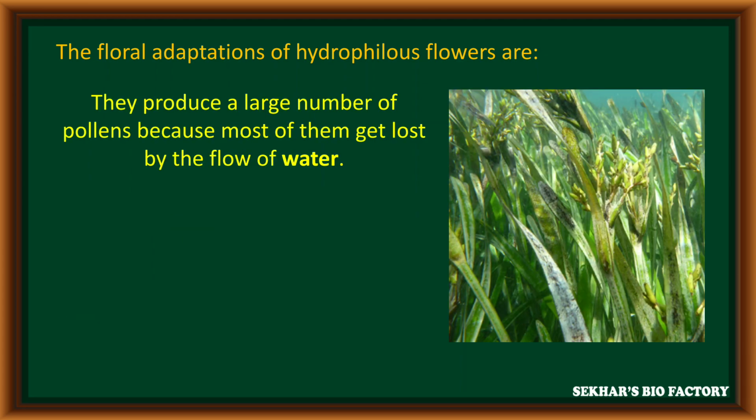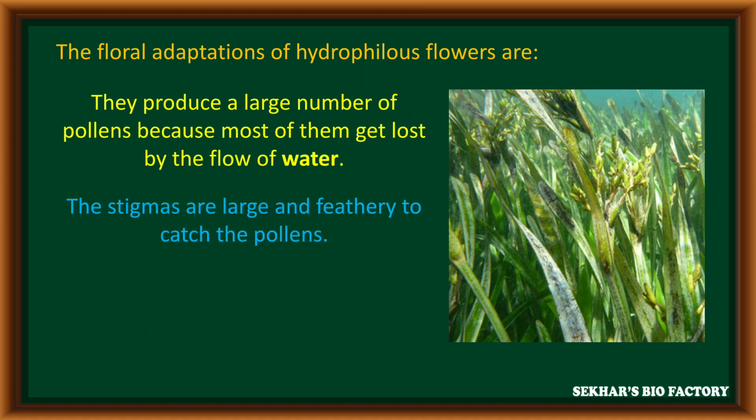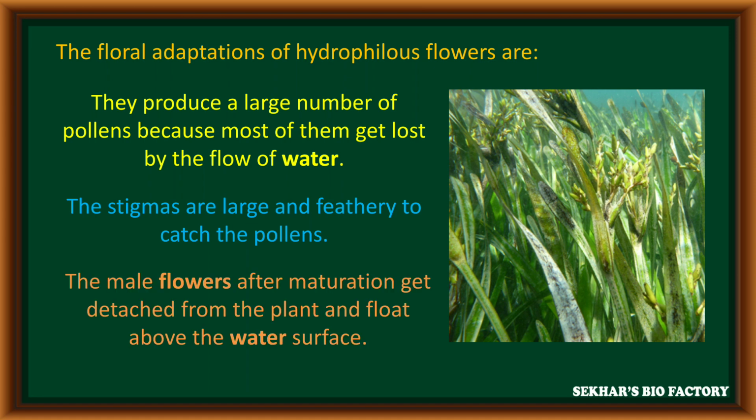The flower can produce a large number of pollen grains, because when more pollen grains are released into the water in its surroundings, at least a few may reach the stigma for pollination. The stigma of these flowers is large and feathery, to catch pollen grains that come through water. The male flowers, after maturation, may separate from the plant and float on the surface of water to reach the stigma.